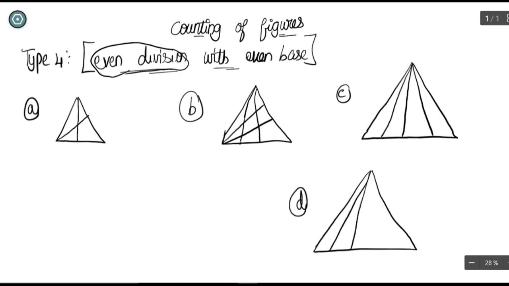A 5 divided triangle. Just look here. So 3 lines and 3 lines will come. Here 4 lines we have to draw.